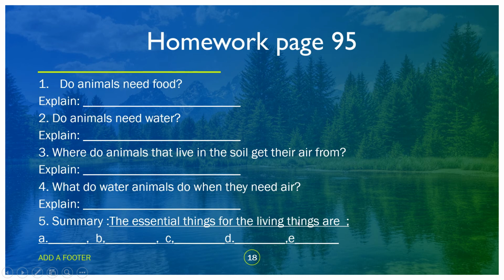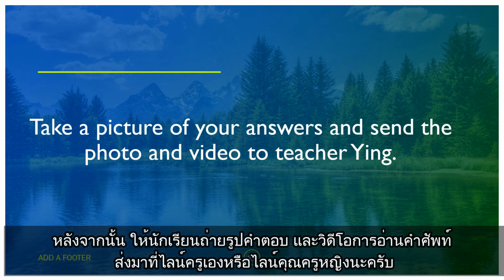The essential things for the living things are, we have food. Just write 1, 2, 3, 4, 5. Just write 5. Those are the essential things that are very essential for the living things. And after that, you take a picture of your answer and send your photo and video to teacher Ying.